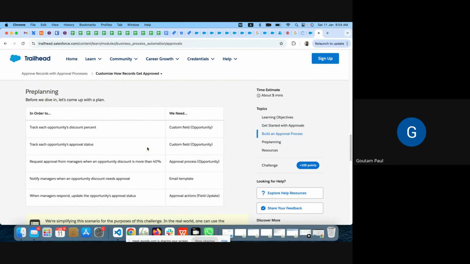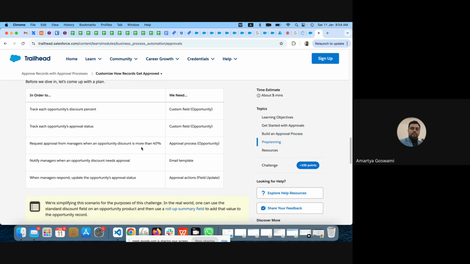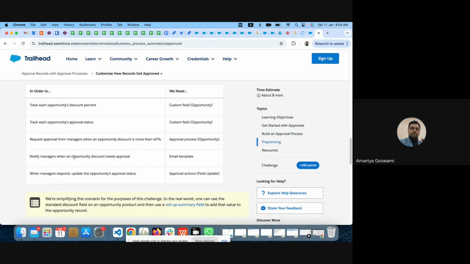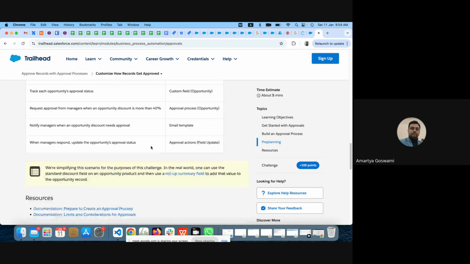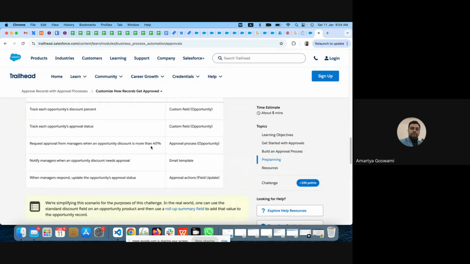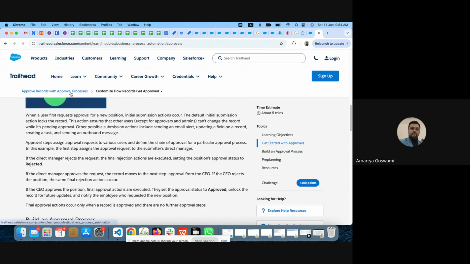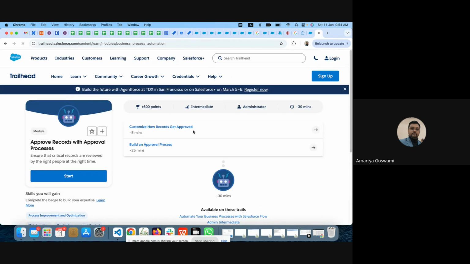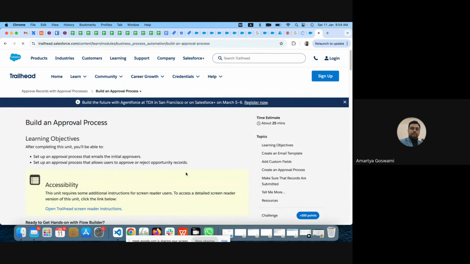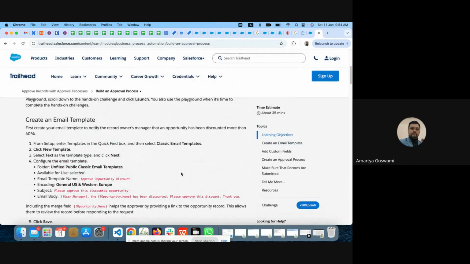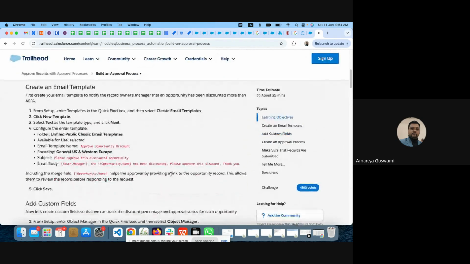So say this is the scenario planning: how am I going to do this for rejection, for approval, for these scenarios, what am I going to do? Say this is the scenario, as I was telling. Build an approval process. So here again, you have the hands-on thing, how you can do this.